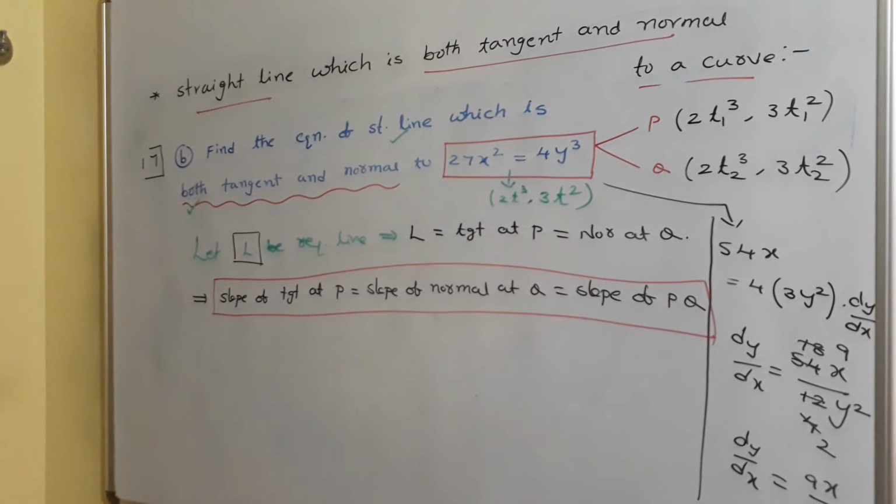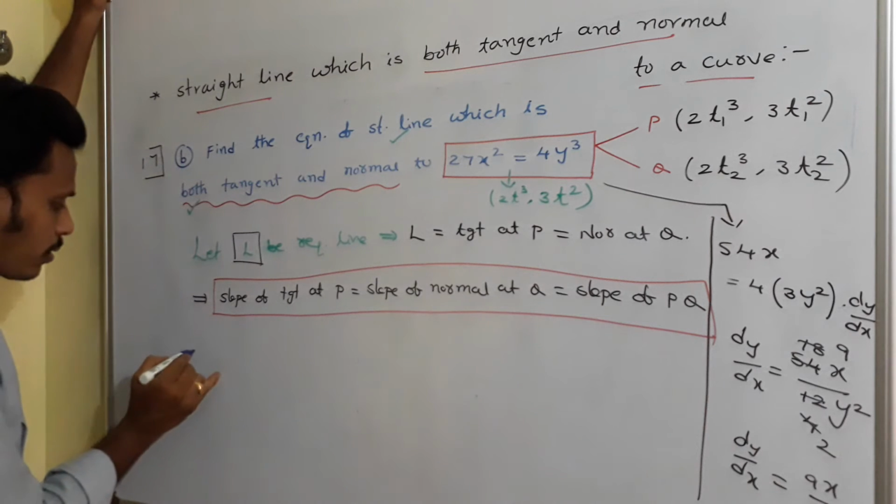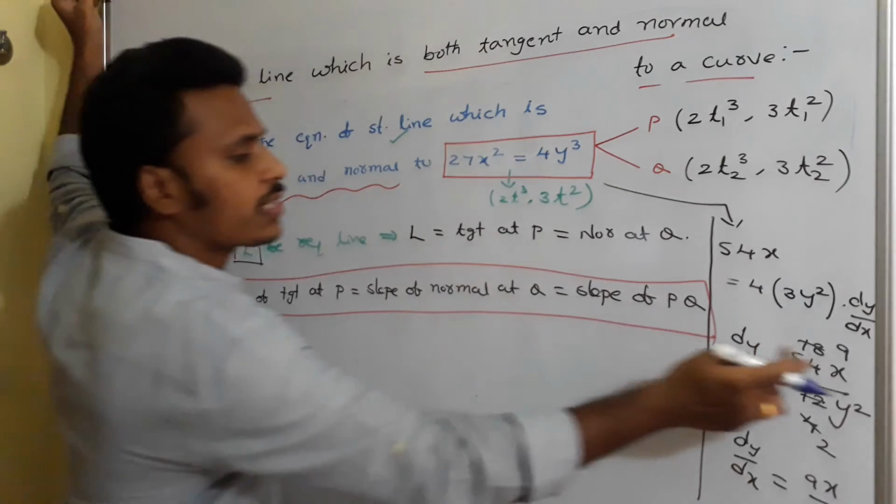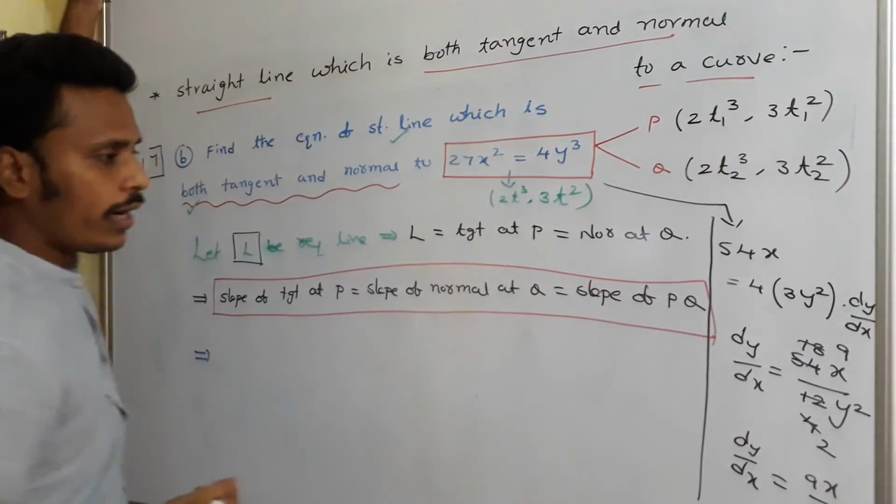Now, since we have dy/dx, what can we say about the slope of tangent at P, the slope of normal at Q, as well as the slope of PQ? The slope of tangent at P is obtained by replacing x and y with the coordinates.